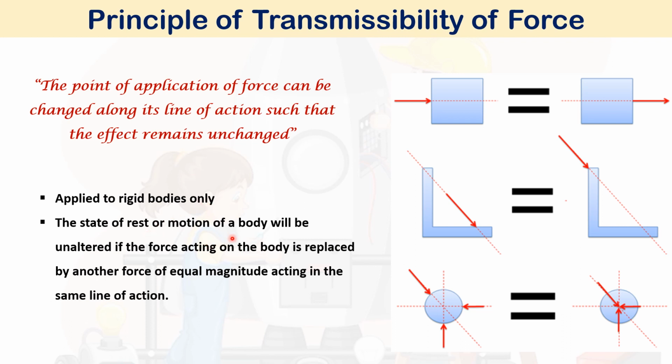So the state of rest or motion of a body will be unaltered if the force acting on the body is replaced by another force of equal magnitude acting in the same line of action. If the intensity is not changing and the line of action is the same, then whatever force is acting, there will be no change in the body. That is the principle of transmissibility of forces.